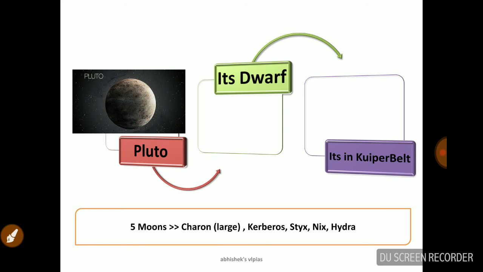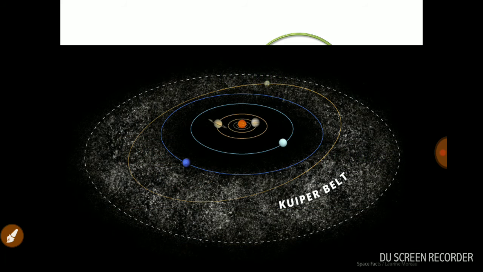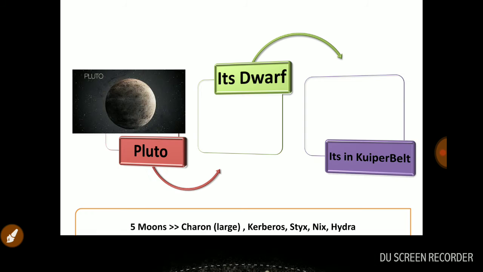As everyone knows, Pluto is a dwarf planet. It is not the ninth planet now. Pluto is part of the Kuiper belt in the universe. Pluto has 5 moons: Charon, which is the largest one, so keep that point in mind, and Kerberos, Styx, Nix, and Hydra. What is the Kuiper belt? This is the highlight point. As you can see, the outer ring of the shaded portion is called the Kuiper belt, and you can see Pluto is there in the Kuiper belt.